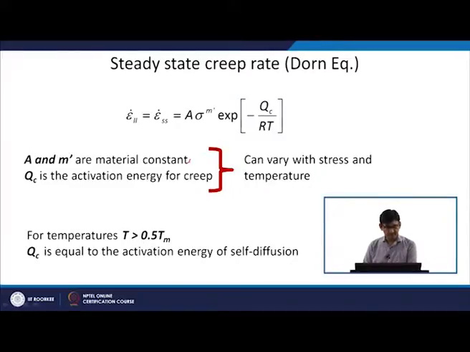For temperatures more than 0.5 of melting point, okay, that is where we do the creep kind of test, Qc is equal to the activation energy of self diffusion, okay. So, the activation energy of creep is related with the self diffusion of atoms, okay. So, please recall what we discussed during diffusion. So, creep is intimately related with the self diffusion of atoms, okay.